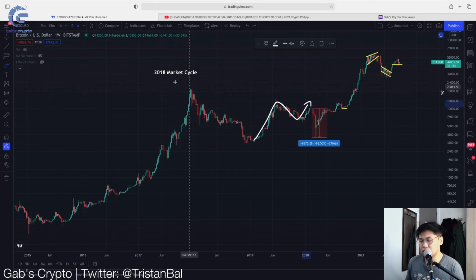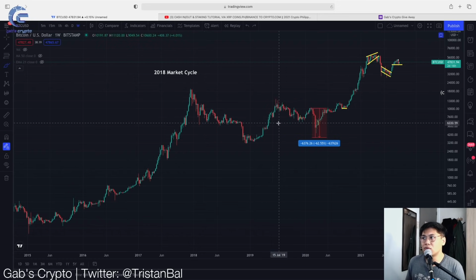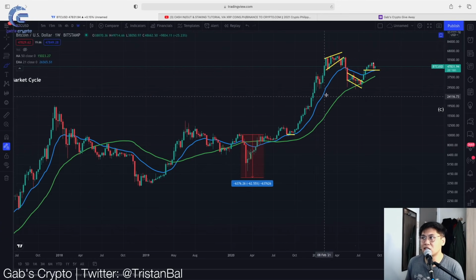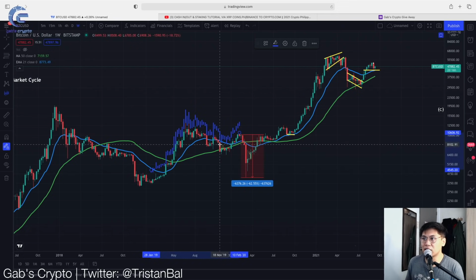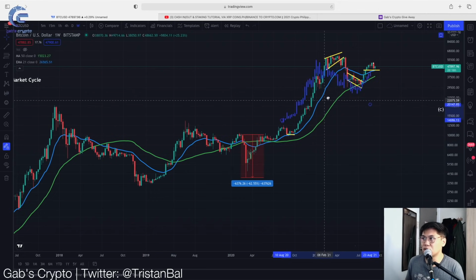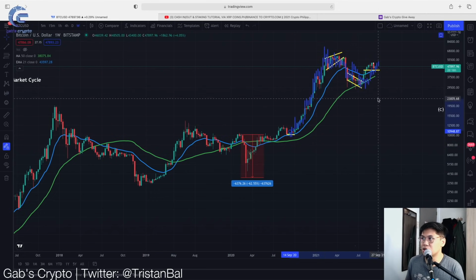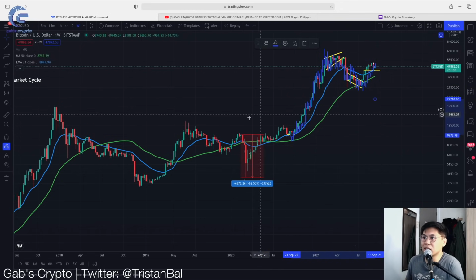So, let's dive into this fractal na nakita natin. You can actually say that this fractal pattern is somewhat similar to this recent fractal. So, let's try to draw this fractal. If you copy this from the bottom up to the point na kung saan siya nag-correct, you could get this fractal and then lagyan natin siya dito sa possible similarity niya. I think we are starting to see this similar movement somehow dito sa ating Bitcoin price. Kasi look at that.